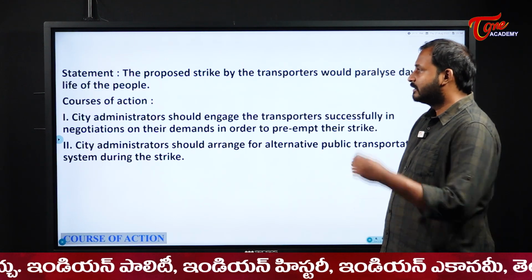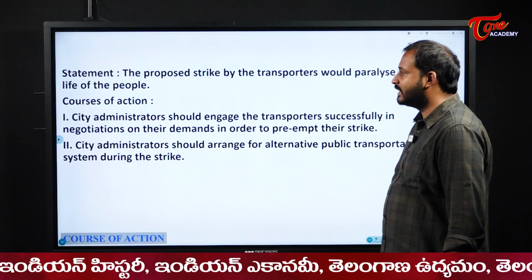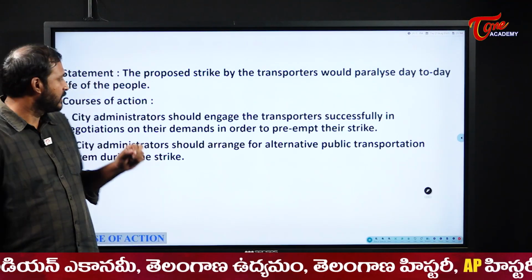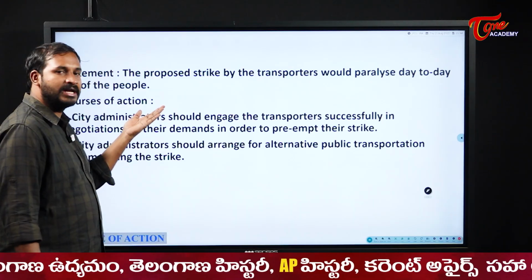Next one. The proposed strike by the transporters would paralyze the day-to-day life of the people. That is the situation. Now, transporters have started a strike and it will affect the day-to-day life of the people.